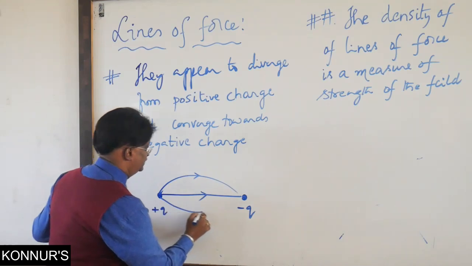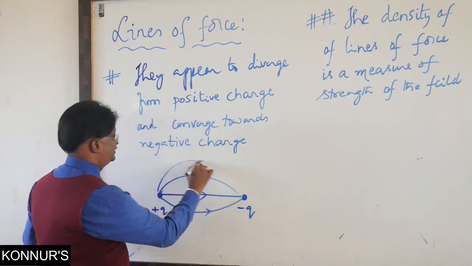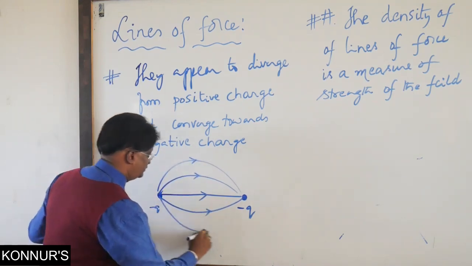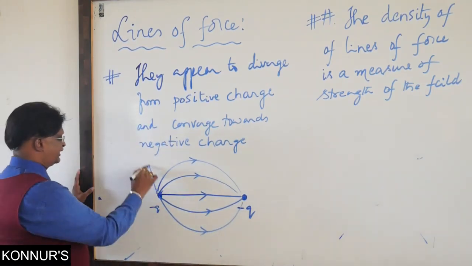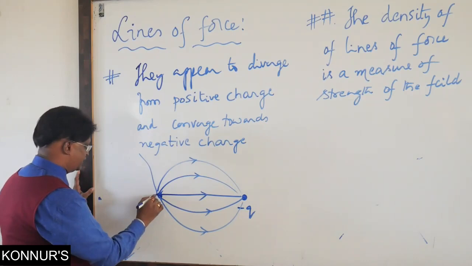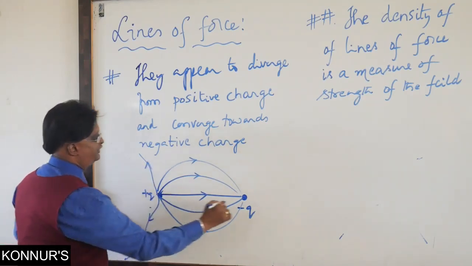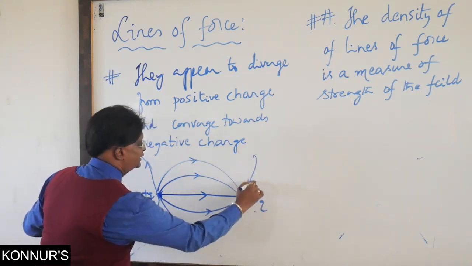Similarly here also, yes, this is the line from positive to negative. From positive to negative. Look at this arrow. So in all such cases, whatever rays we are showing from plus q will be diverging, and towards this minus q we see their convergence.